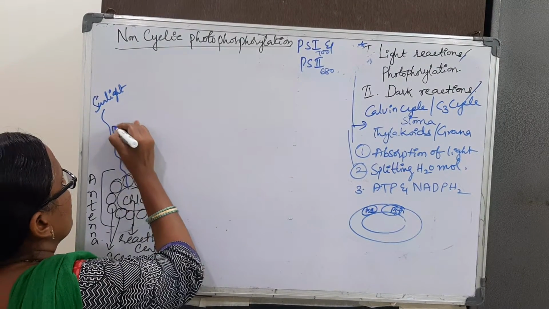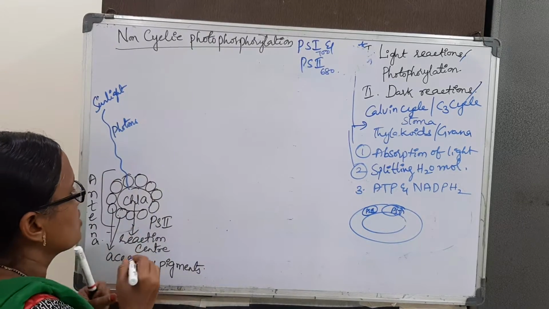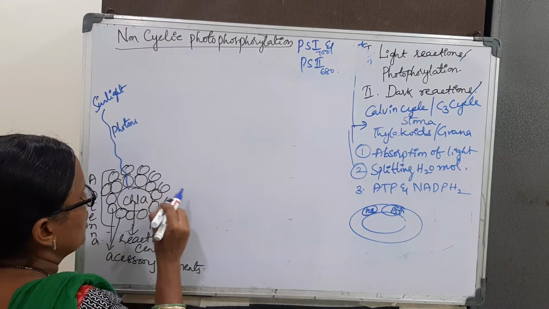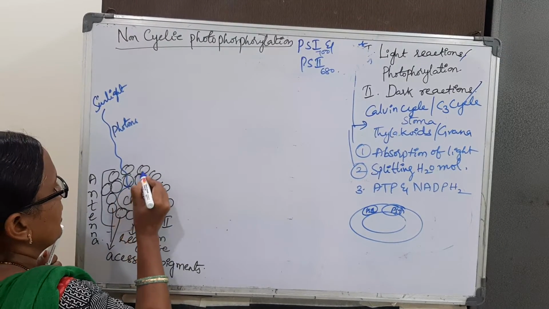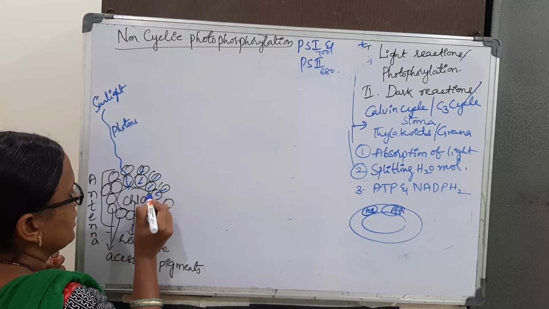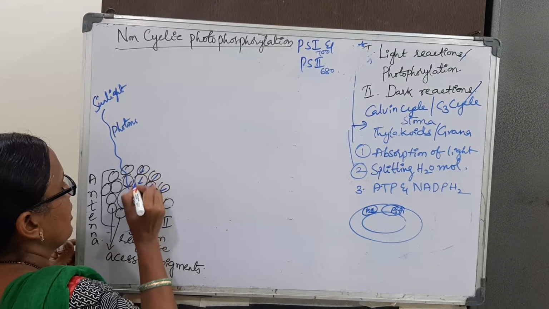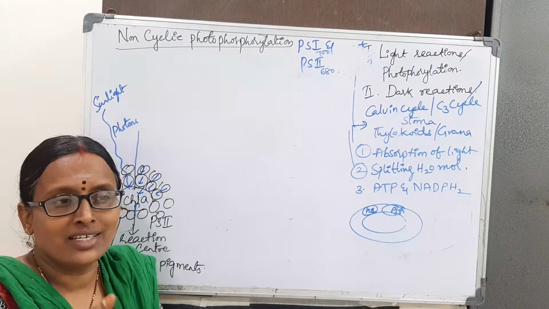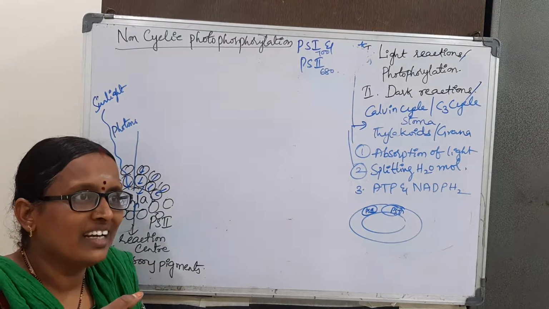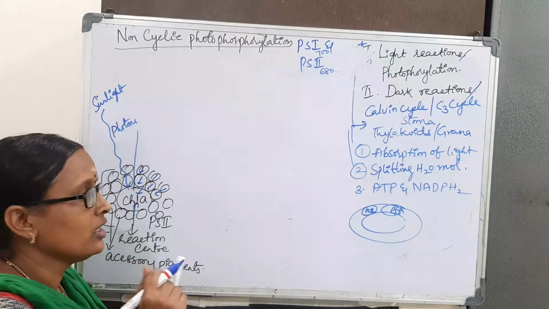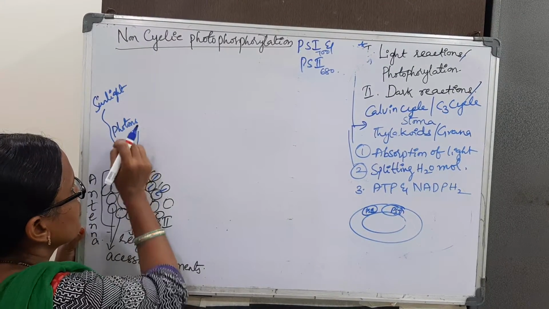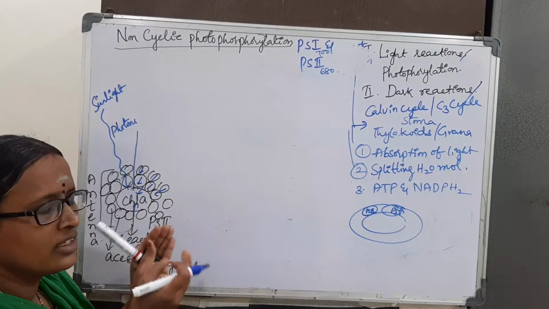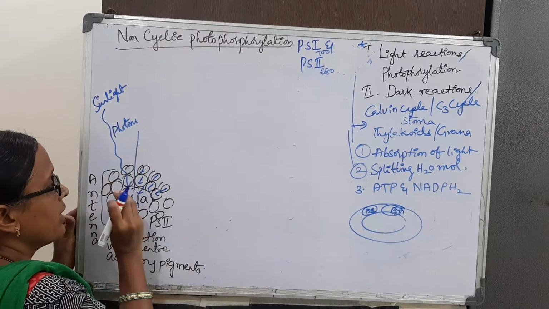When sunlight falls in the form of photons, all the nearly 200 to 450 pigments take the light and pass it to the reaction center, and this chlorophyll A molecule gets excited, just like when any material takes heat and gets heated. They take different wavelengths of light and pass it to the reaction center.